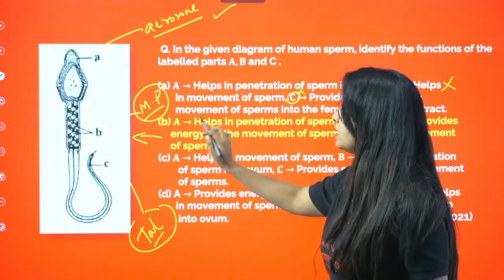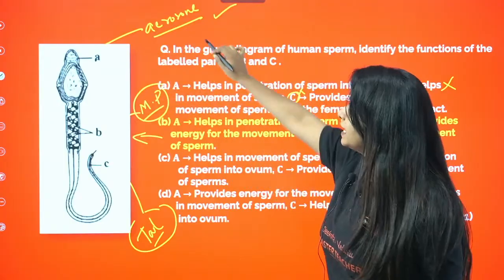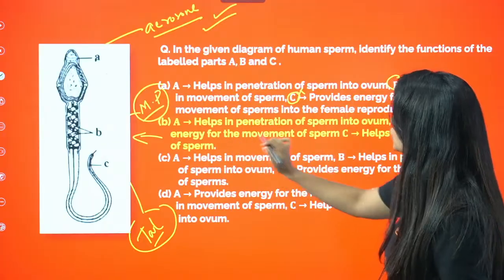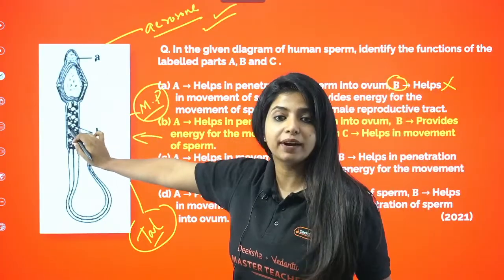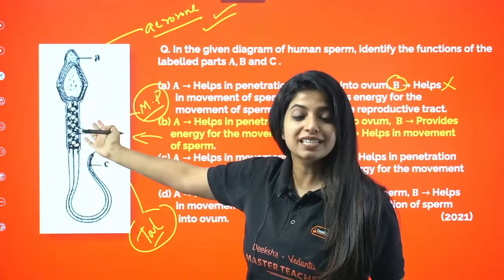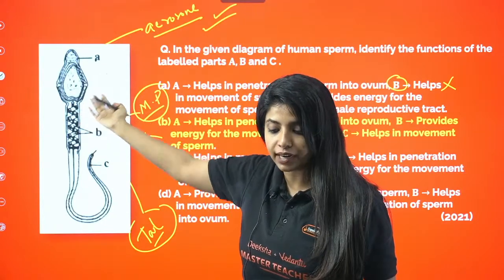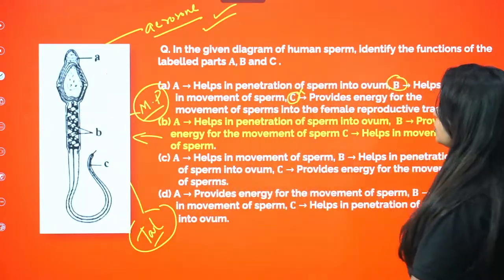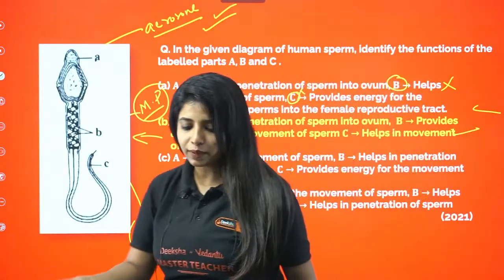Now, what about B? A helps in the penetration of the sperm. Correct. Acrosome does. Right? The next one is what? Provides energy for the movement of the sperm. Does B provide energy for the movement of the sperm? Obviously yes, it has the mitochondria, it will provide the energy. That is correct. And lastly, C is the one that helps in the movement of the sperm. That would also be correct.